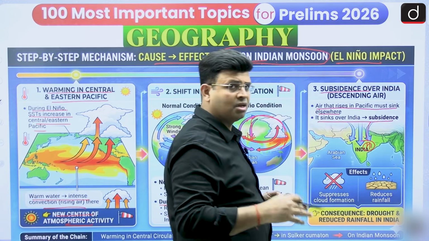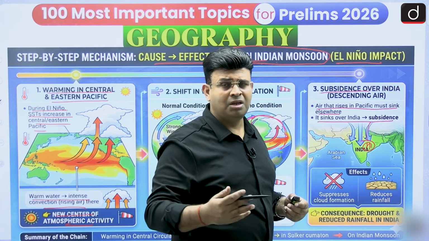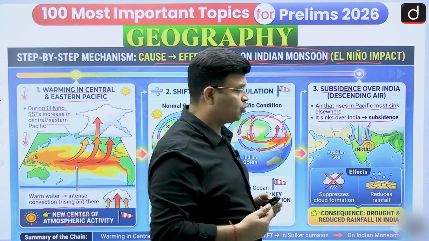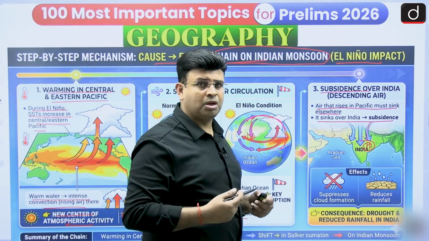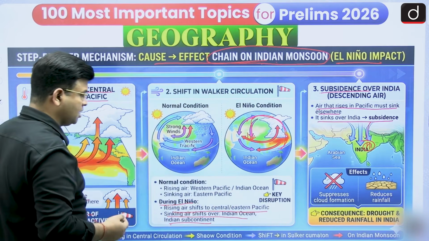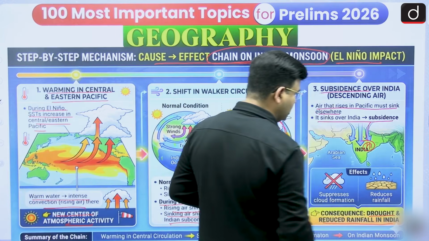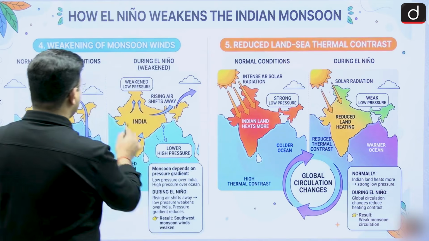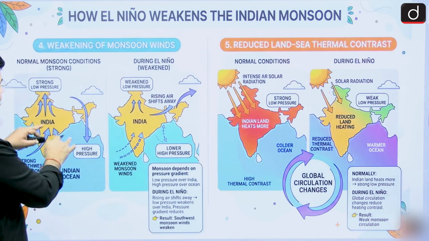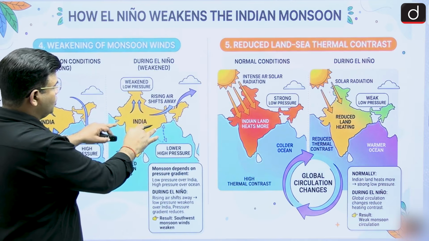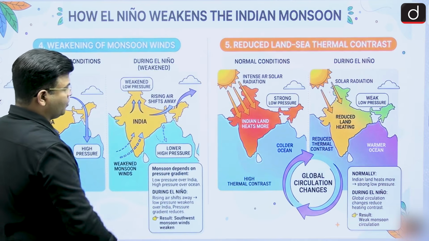During the subsidence, high pressure forms and the southwest monsoon becomes weak because of it. As a consequence, there is a drought in India and reduced rainfall. Yes or not? In normal condition we get rainfall, and during El Nino there is high pressure and the rainfall is less.